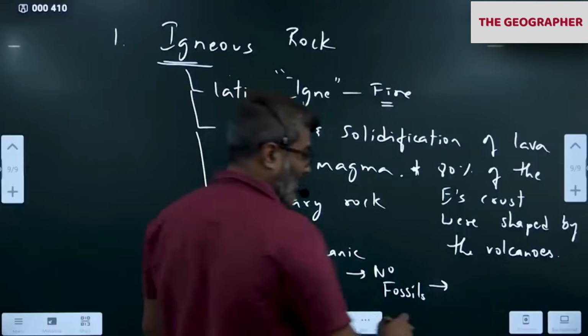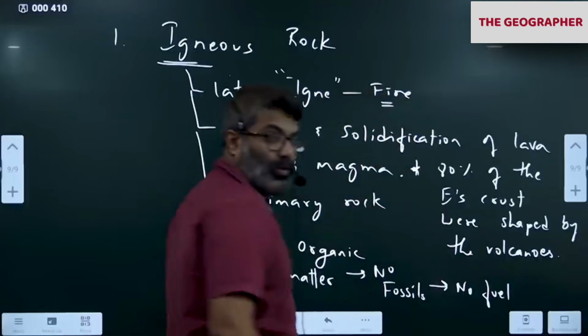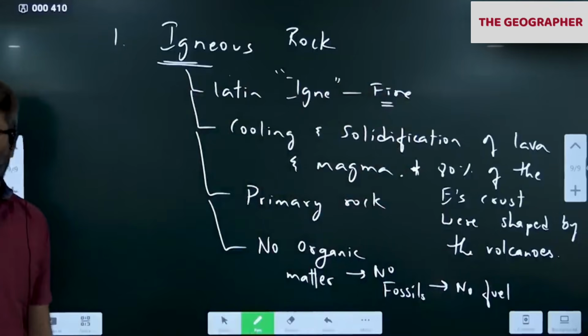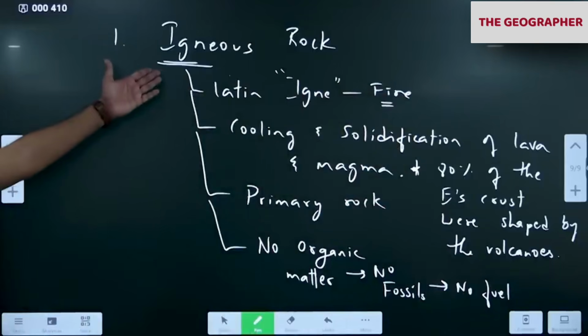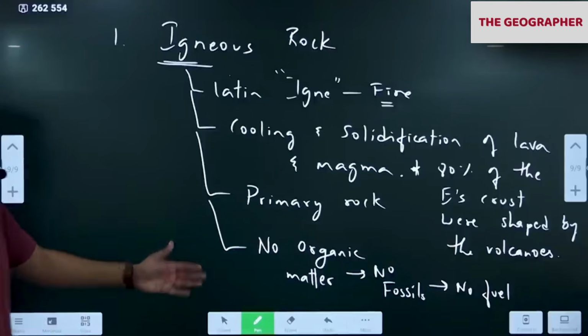So you should understand that. This was asked. No fossil fuel, like coal, oil, or natural gas, is formed in which rock? Igneous rock. Igneous rocks do not contain fossil fuels. No organic matter. Clear? Okay. Can I continue? Next.